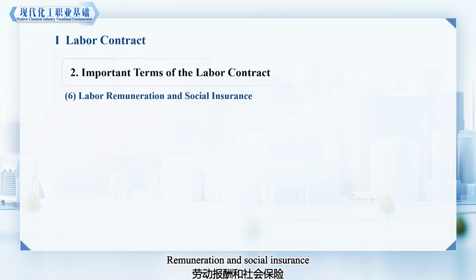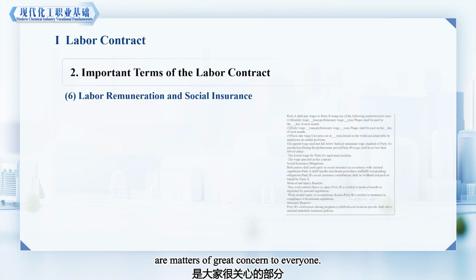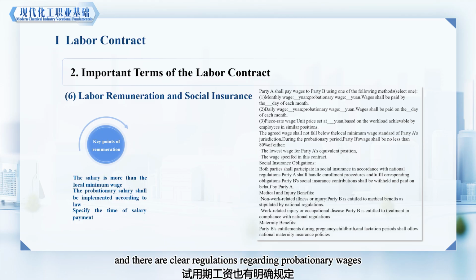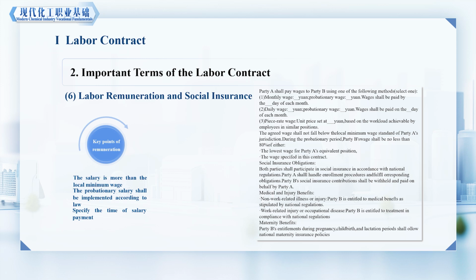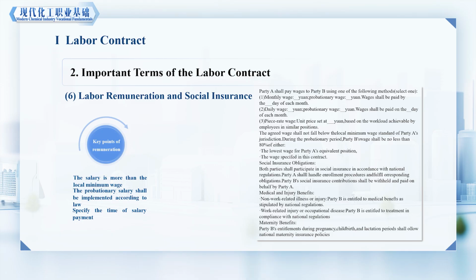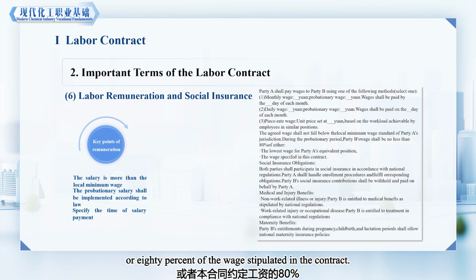Remuneration and social insurance are matters of great concern to everyone. Wages must not be lower than the local minimum wage standard, and there are clear regulations regarding probationary wages. In China, the probationary wage must not be less than either the minimum wage for the same position or 18% of the wage stipulated in the contract.